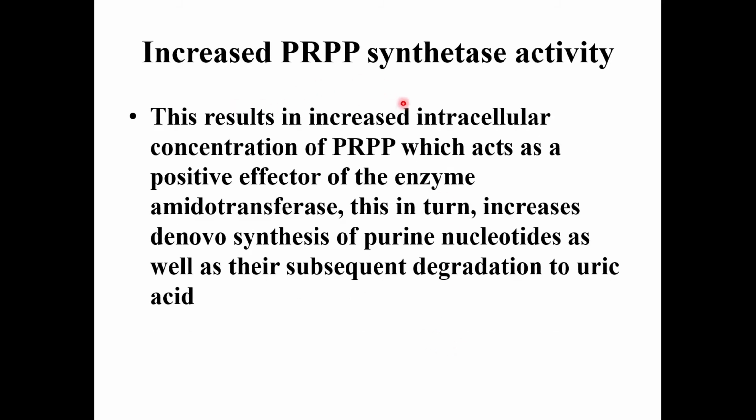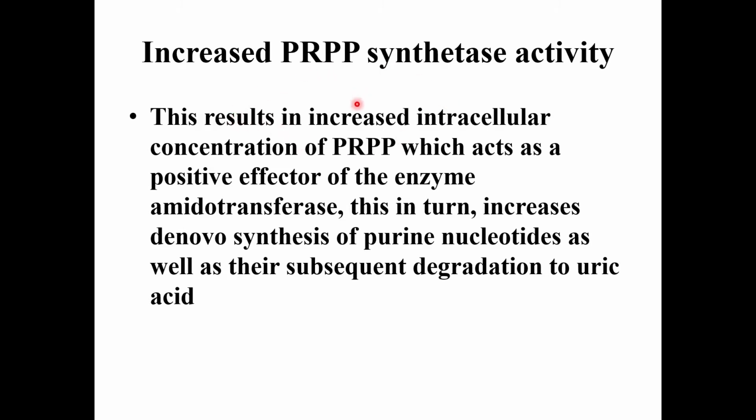First of all is the increased PRPP synthetase. You all know that in the very first step we are synthesizing PRPP using this enzyme. So whenever the activity of the enzyme PRPP synthetase increases, obviously we have more and more PRPP forming via de novo synthesis. More and more ribonucleotides will be formed.